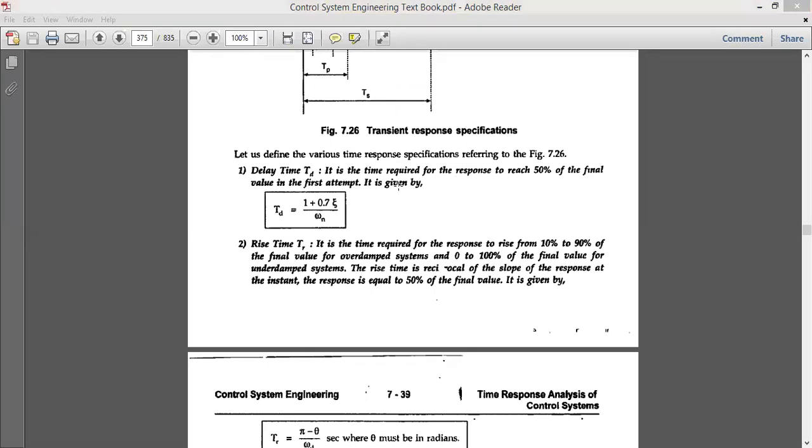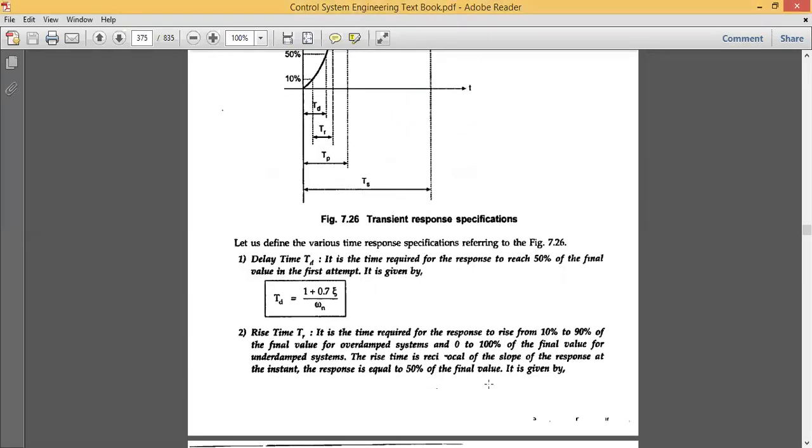In this way we go about identifying these solutions. These are the five specifications. What I want to say is that these specifications need to be carried out such that the signal will be within the range and will not be outside the range. With this I conclude today's class on time response specification.